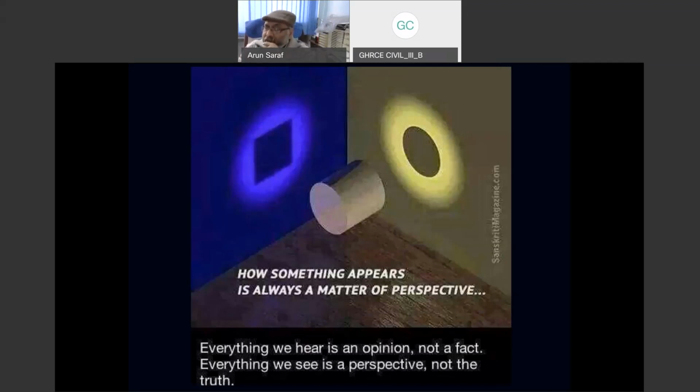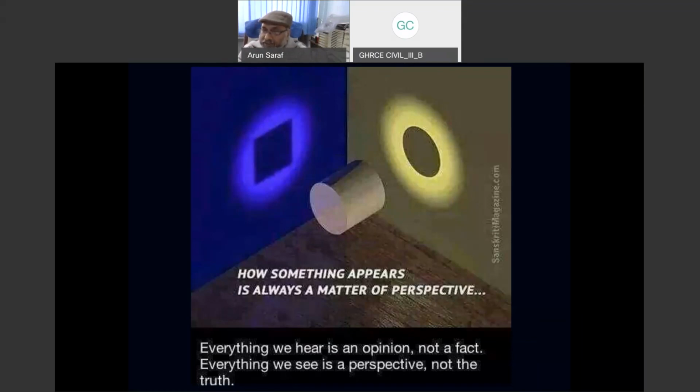Another example of changing our perception, and this is almost the last slide, or there may be one more, is that if we project the cylinder, then in one direction it looks like a circle, in another direction it looks like a rectangle or a square. But in fact, it is a circle. So everything we hear is an opinion, not a fact. Everything we see is a perspective, not the truth. And this is what is important in the false topographic perception phenomenon.